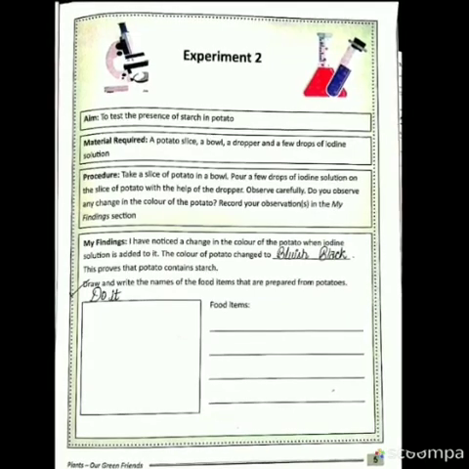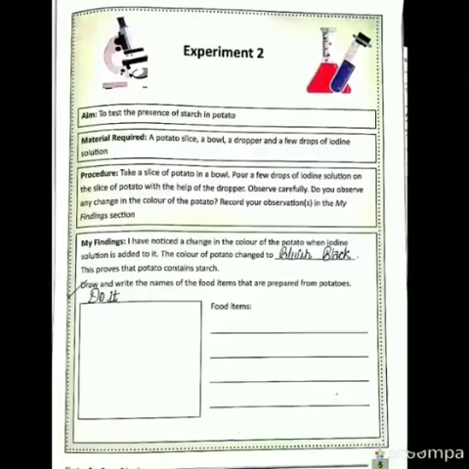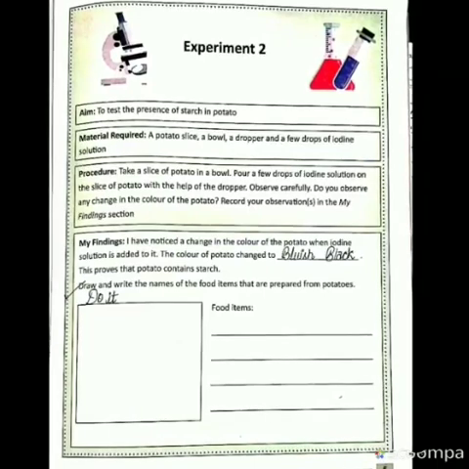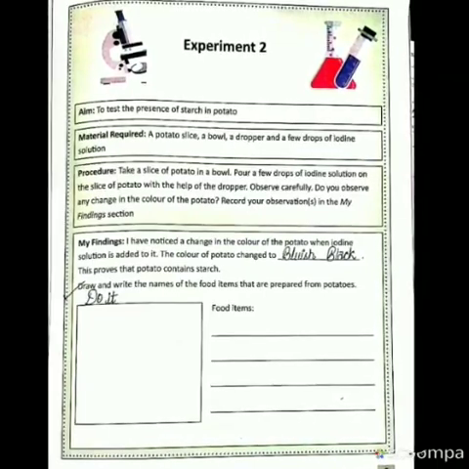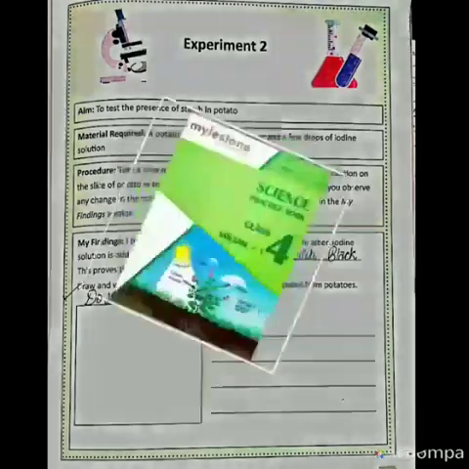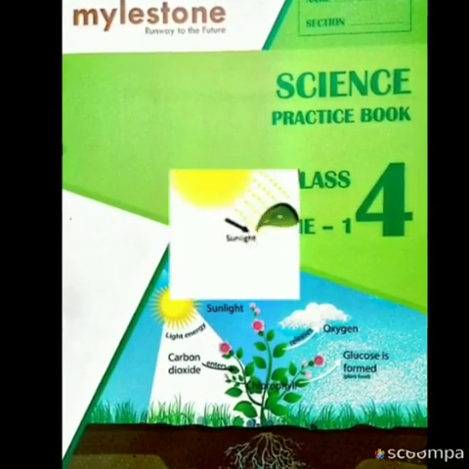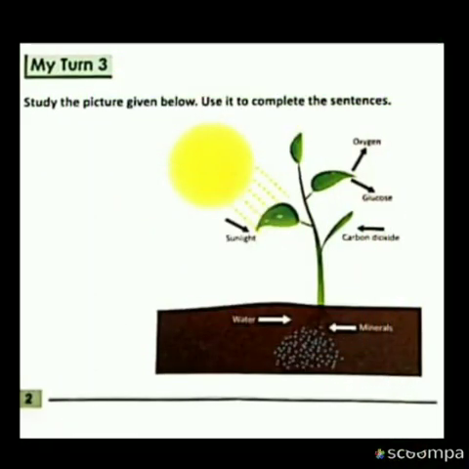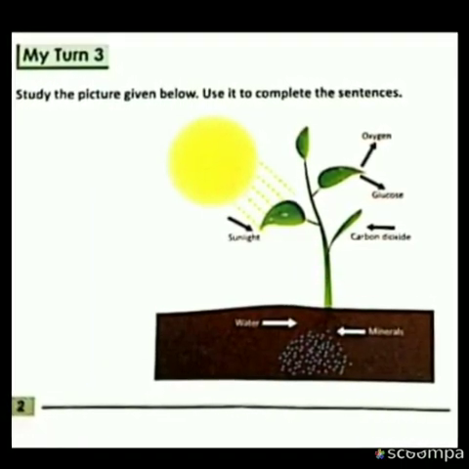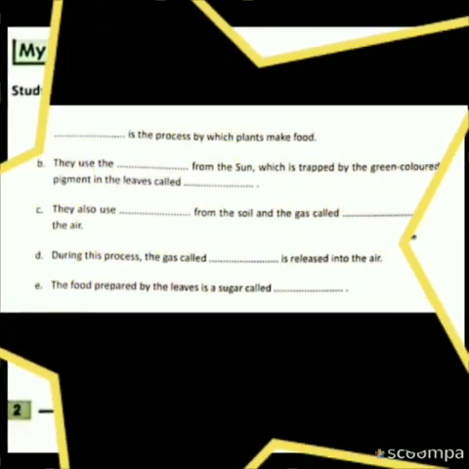So, what you are going to do over here in these blanks, you are going to write the names of the items that are prepared from potatoes, and in this box, you are going to draw little diagrams of the items that are prepared from the potatoes. Okay students, one more homework we have for you in your practice book. In that, you are going to study this picture that is given here, and after that you are going to complete the sentences that we will show you. So let's have a look at the sentences.